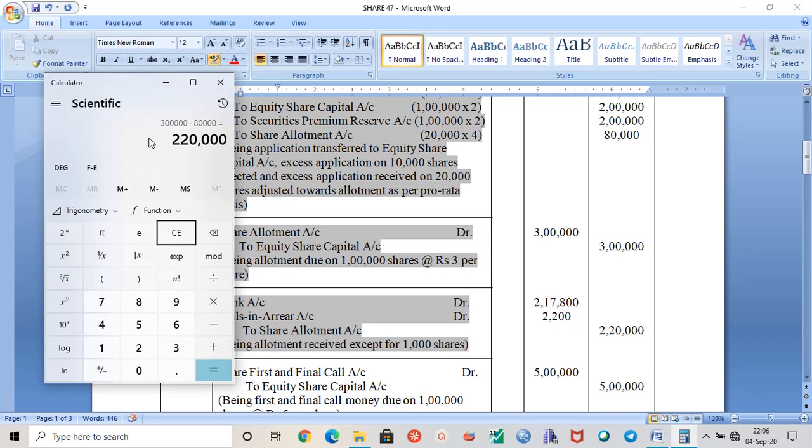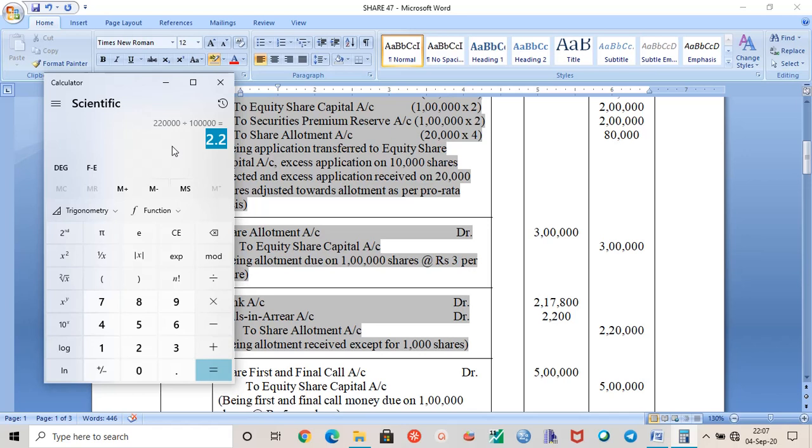How many shares were actually allotted? 1 lakh. So divide the amount by the number of shares: 2.2. So per share, the allotment money should be 2.2, because 0.8 should be adjusted. So 3 minus 0.8 will be 2.2. So 2.2 is the adjusted amount of allotment.